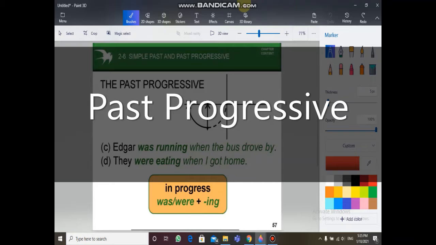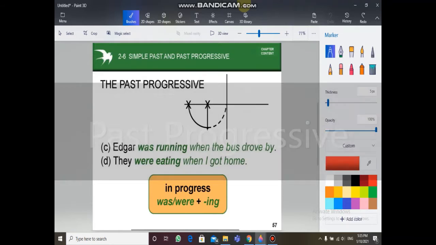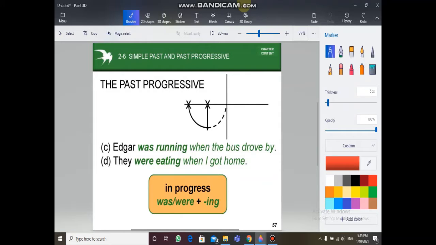It is called the past progressive because it talks about actions that were in progress or were taking place at a specific time in the past. The first example, Edgar was running when the bus drove by. Was running shows the action that was taking place or was in progress at a specific time in the past, and the action was done by Edgar. So Edgar was doing the action, Edgar was running. That's why I used was here, because Edgar is a singular subject.